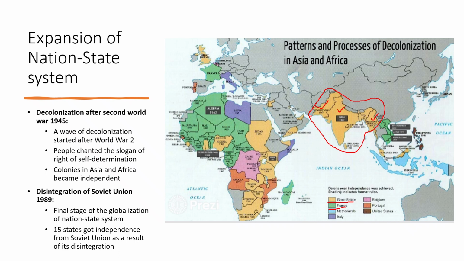The final stage of the globalization of the nation-state system was the disintegration of the Soviet Union in 1989. 15 states got independence from the Soviet Union as a result of this disintegration. So students, this is the completion of the expansion of the nation-state system. Now this system encompasses the entire globe and is globalized.